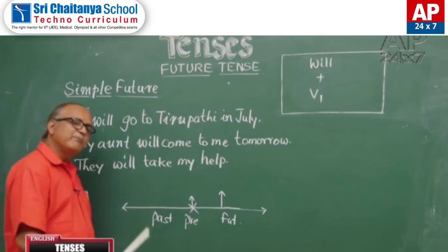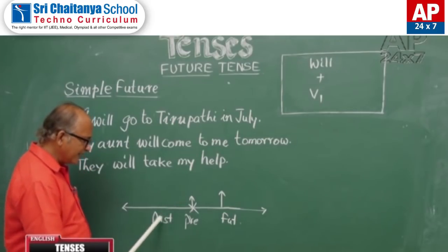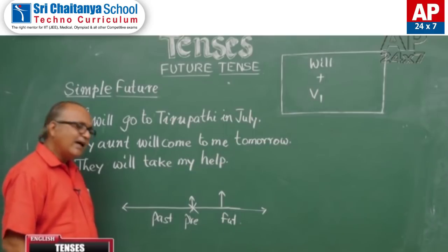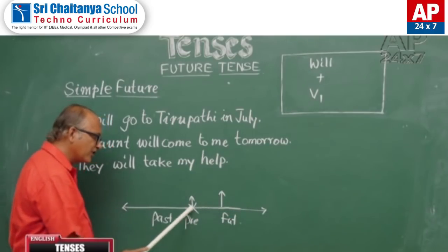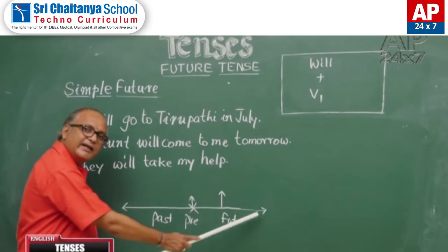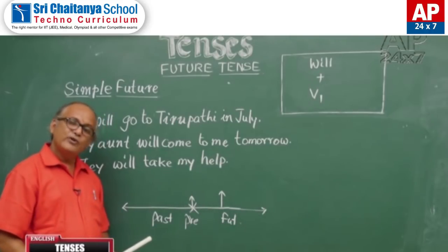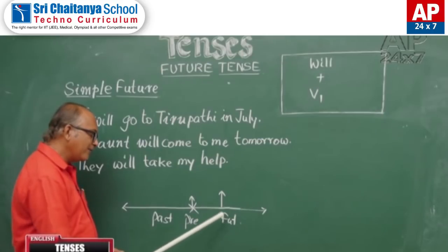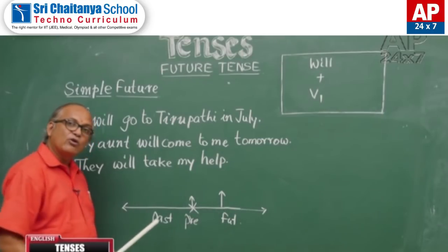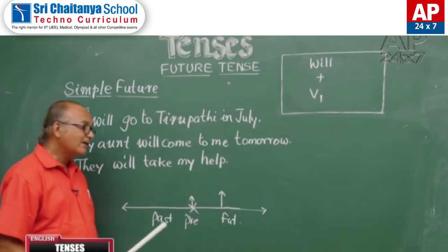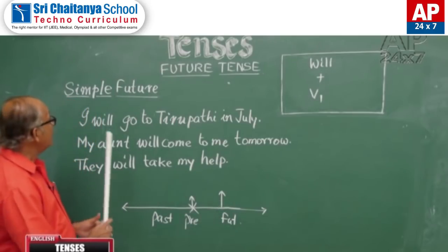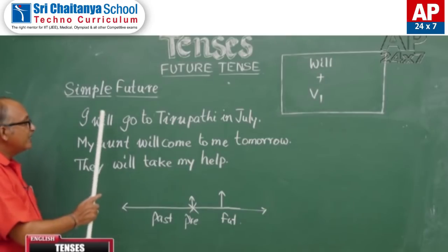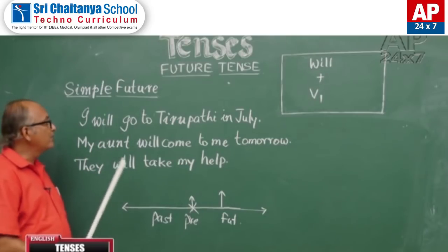As usual, we will try to understand the use of simple future using the timeline. This is the simplest thing: present time, past time, future time. As you can see here, there is an arrow mark in the future division. This division of the timeline speaks about future, and the arrow mark indicates that the action happens in future. The same is explained in these examples also.